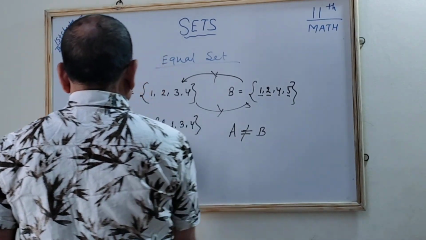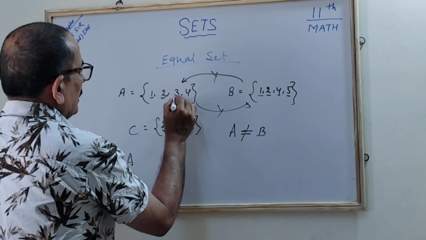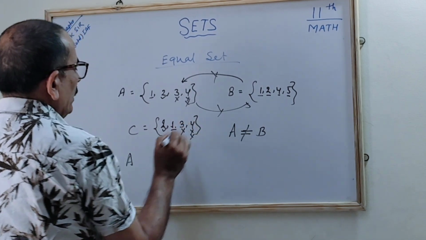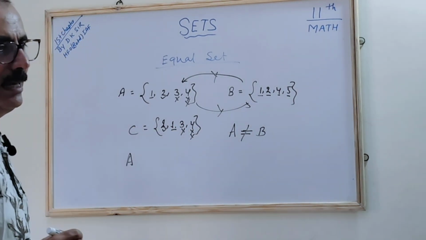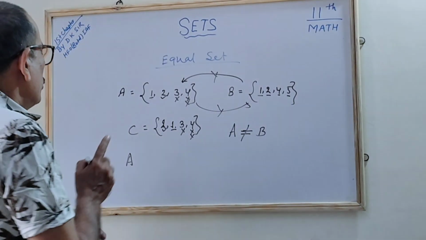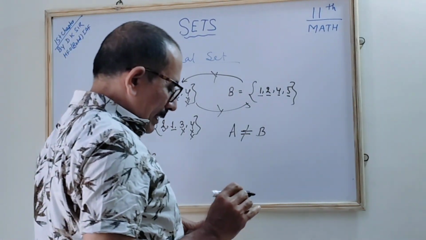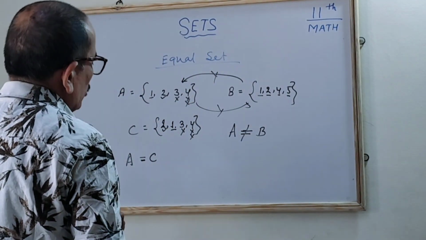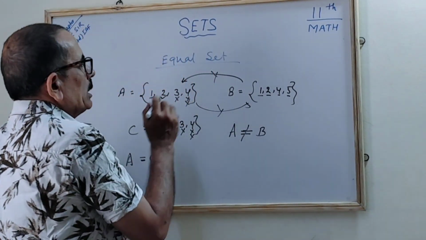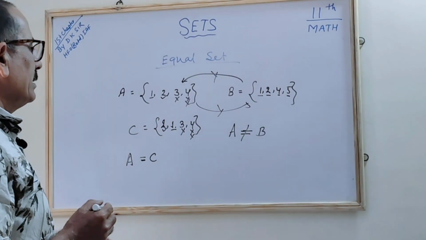However, for set A and C, 1 is there, 2 is there, 3 is there, and 4 is there. All the members are in C, irrespective of their sequence. Sequence doesn't create any impact on a set. So we say A is equal to set C. Understood? To revise the equal set once more: all members of A are present in B, and all members of B are present in A, so we say it is an equal set.